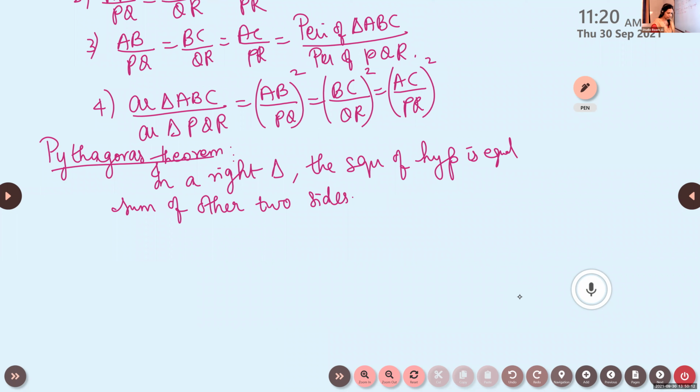Very good. That is an important theorem.